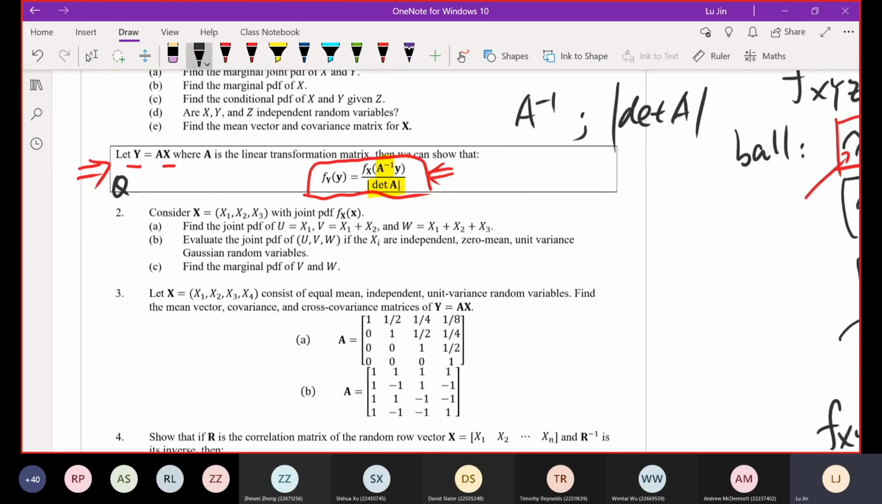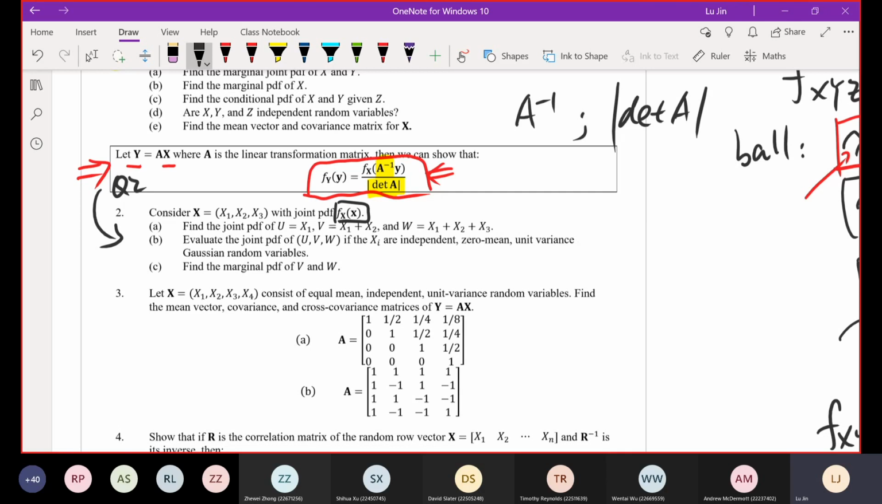By the way, this is for question number 2. So let's have question 2. We consider a vector of the variables. We call that x, so x equals x1, x2, x3. And we have already been given the joint PDF, f of x. So these are the two conditions we have.